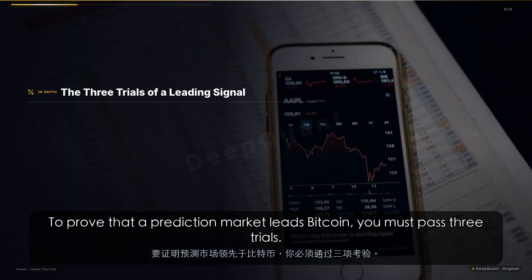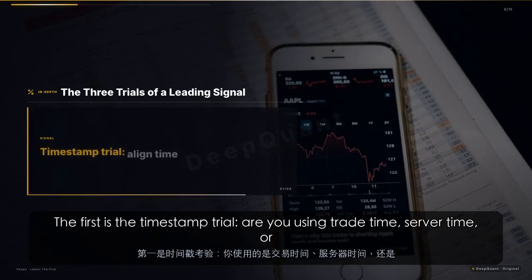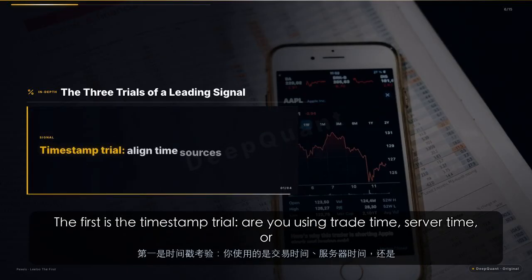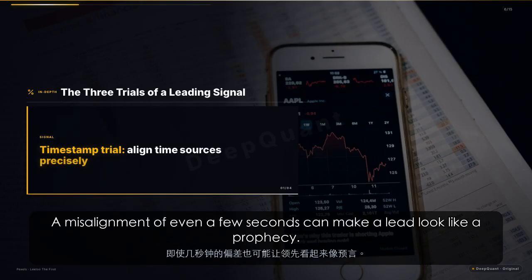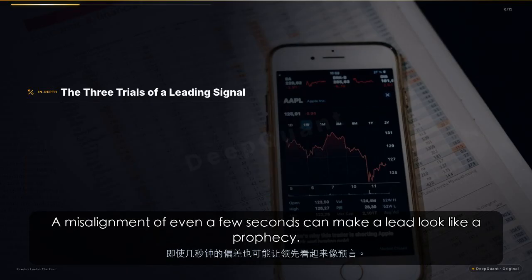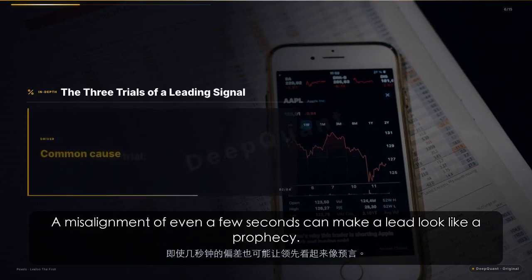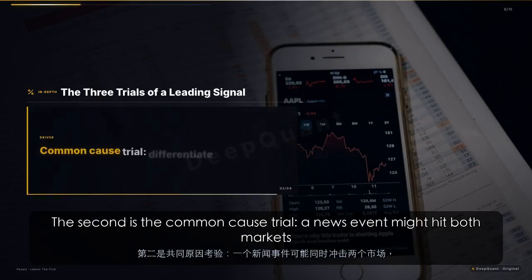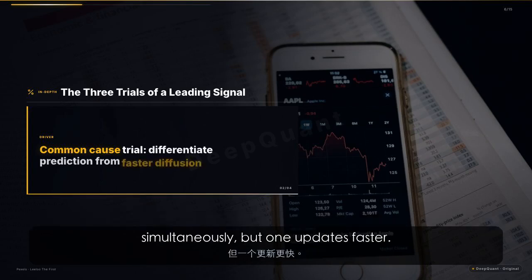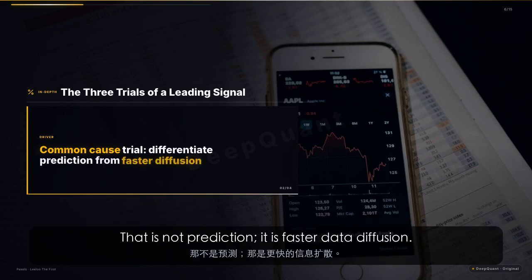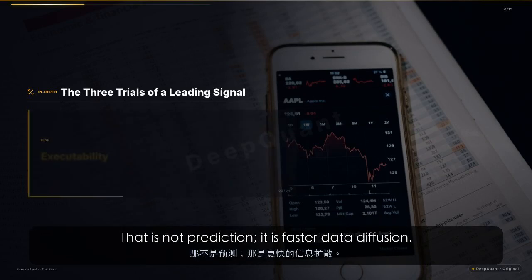To prove that a prediction market leads Bitcoin, you must pass 3 trials. The first is the timestamp trial. Are you using trade time, server time, or scrape time? A misalignment of even a few seconds can make a lead look like a prophecy. The second is the common cause trial. A news event might hit both markets simultaneously, but one updates faster. That is not prediction, it is faster data diffusion.